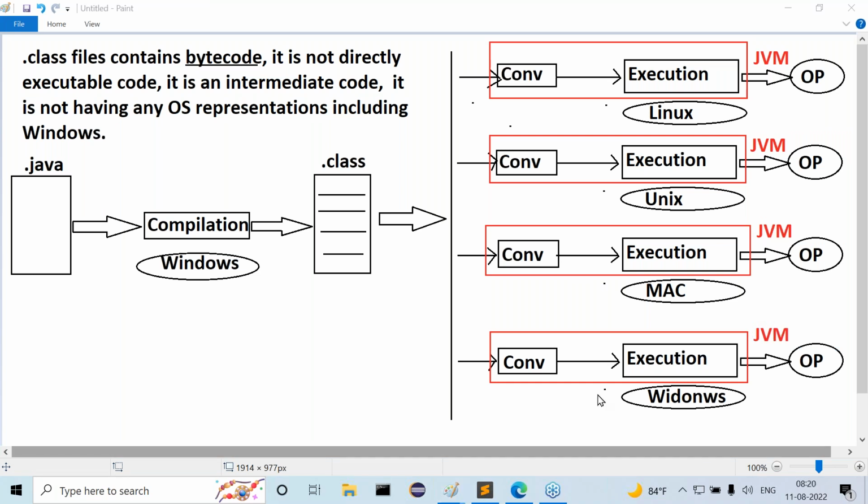Guys, all of you now tell me, what is this JVM actually? Java Virtual Machine. Am I right or not? Okay, that's the meaning of JVM.